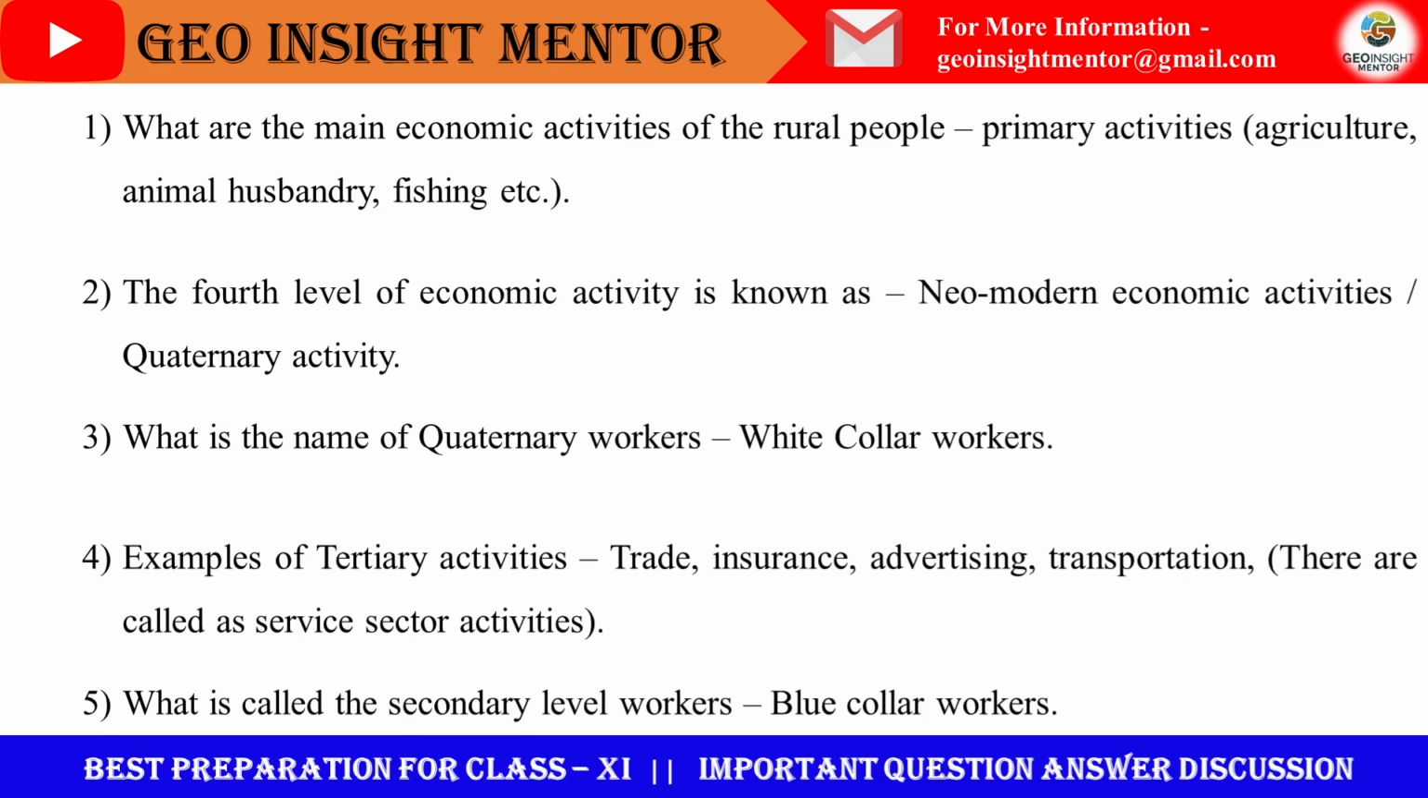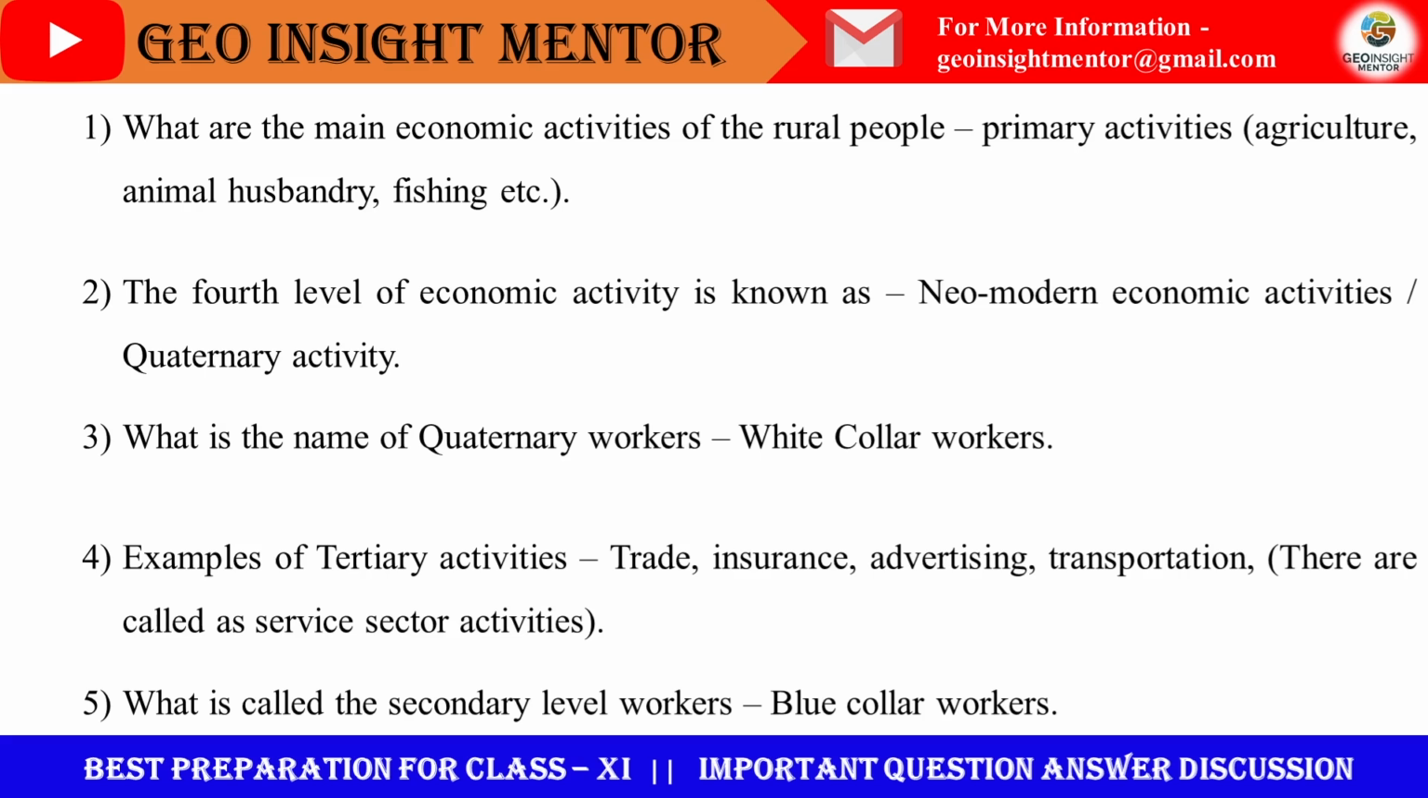Next question. What is the name of quaternary workers? White collar workers. They are called white collar workers. Next question. Examples of tertiary activities: trade, insurance, advertising, transportation. They are also called service sector activities. So tertiary activities are the supporting activities. They support various other economic activities. That's why these are the supporting economic activities.